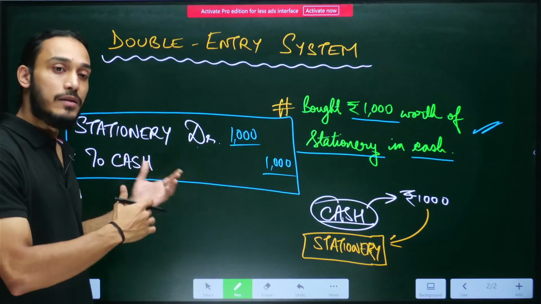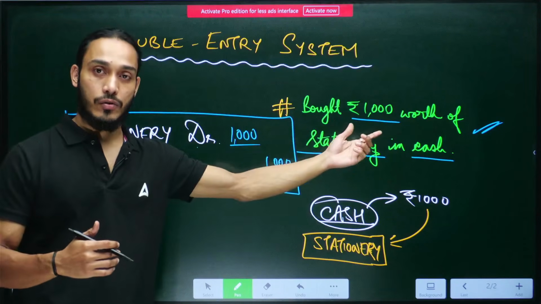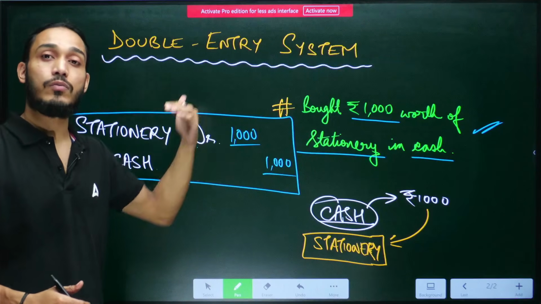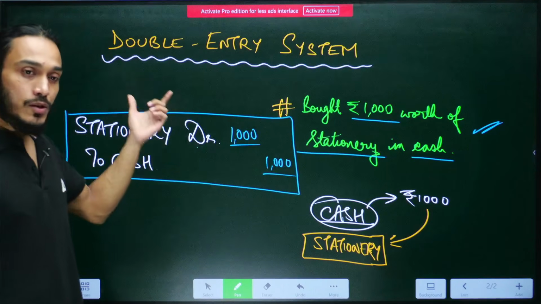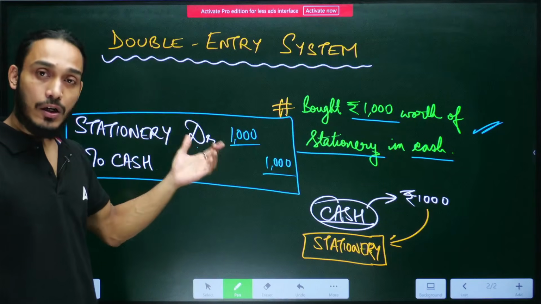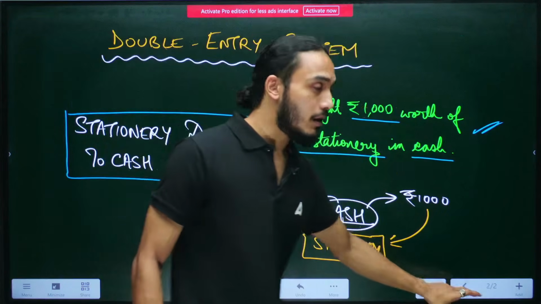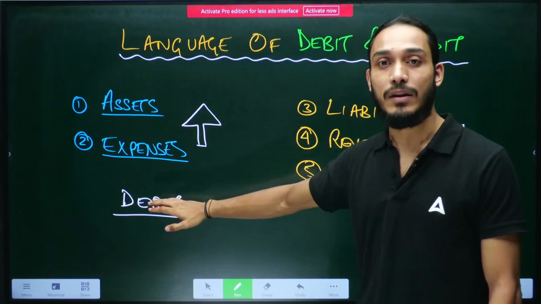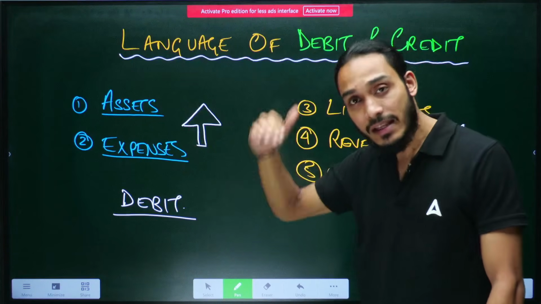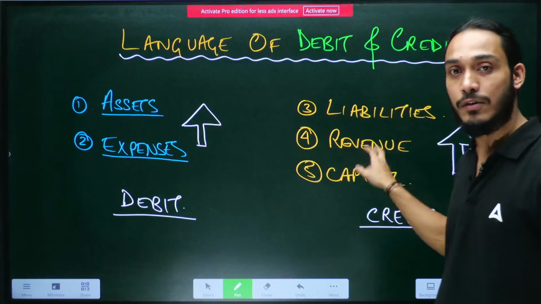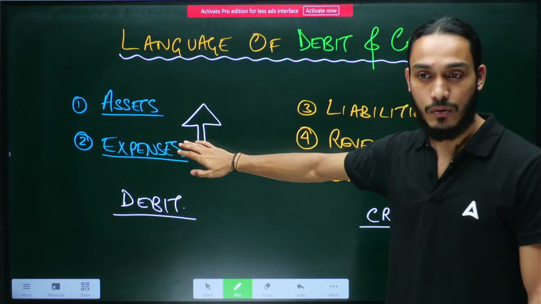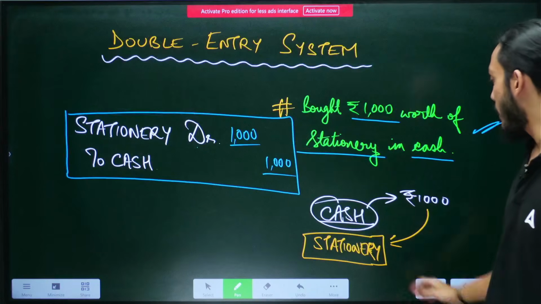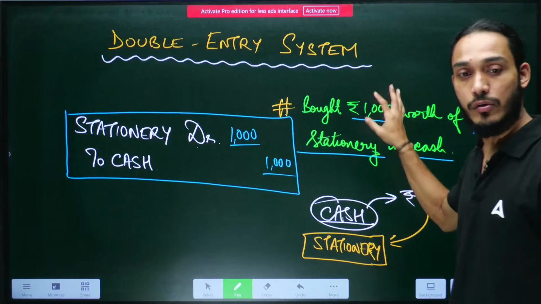Stationery, which is an expense, the amount went up during this transaction, right? Earlier, there was 1000 rupees less of stationery in the business. Now there's 1000 rupees more of stationery. So the expense went up. So we are debiting it because stationery is an expense item. And whenever the amount of expense-based items goes up, we debit them. Similarly, within that same transaction, one other type of account was affected, that was the asset account, because cash was paid out in exchange for the stationery.